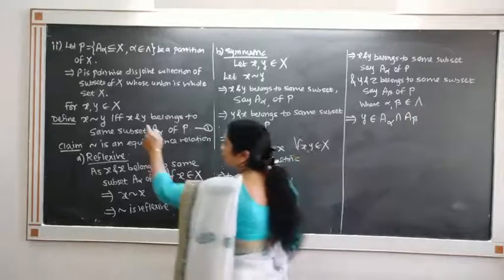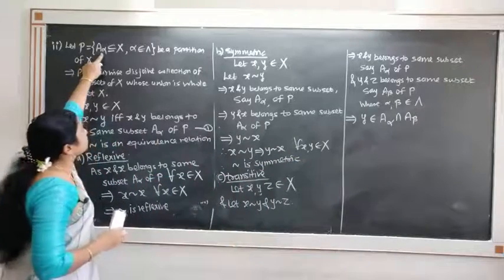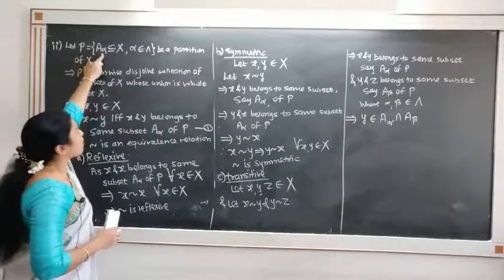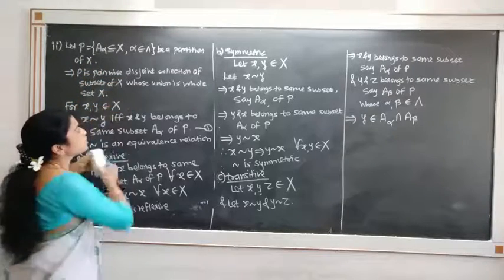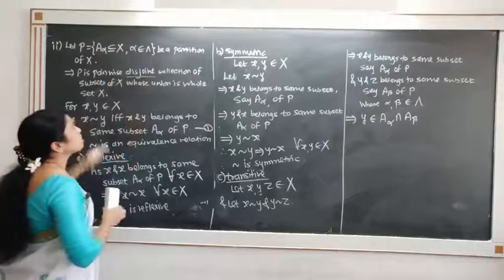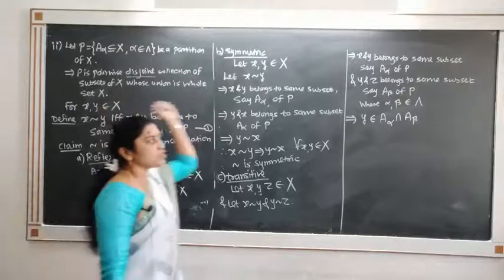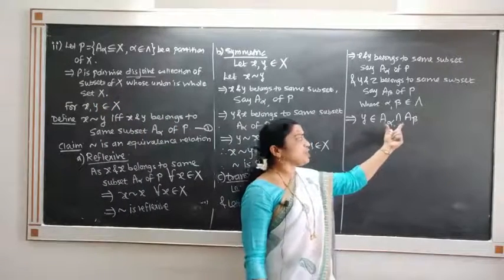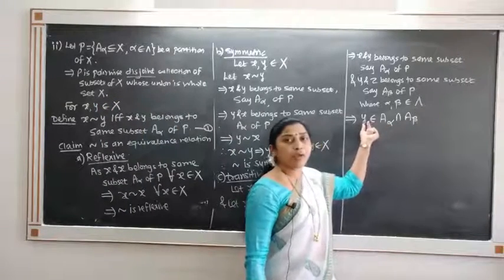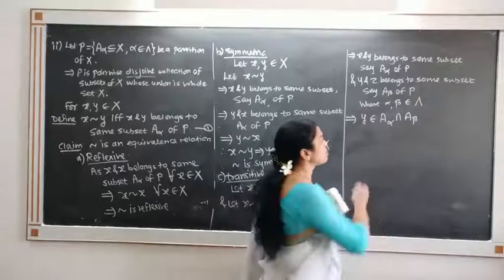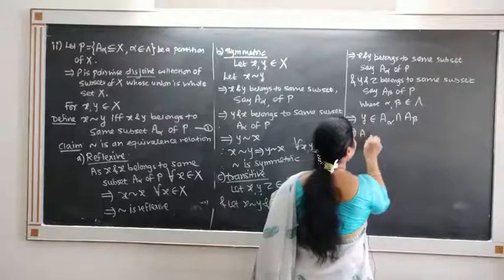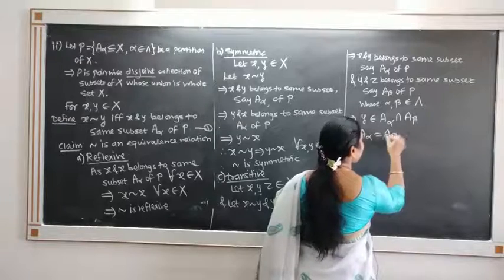But we have said that P is the set of all A alpha and it is a pairwise disjoint collection of subsets of X. Since it is a disjoint collection and y belongs to both, this must imply that A alpha is equal to A beta.